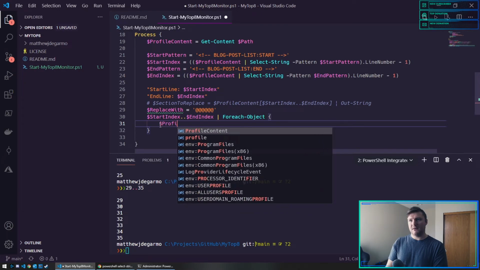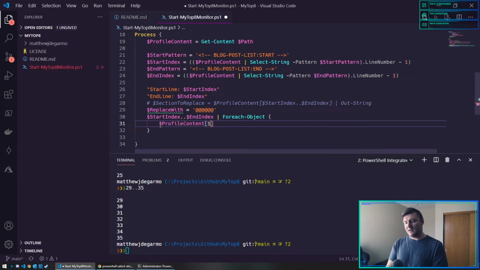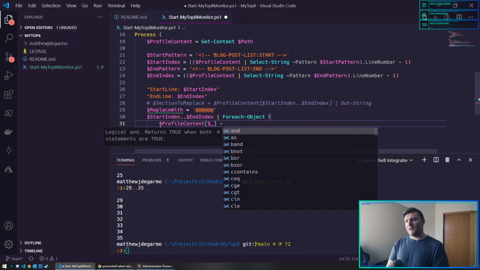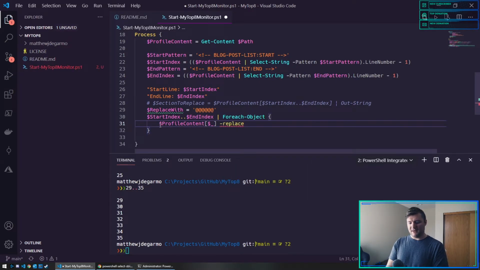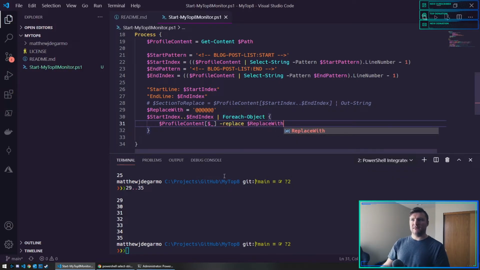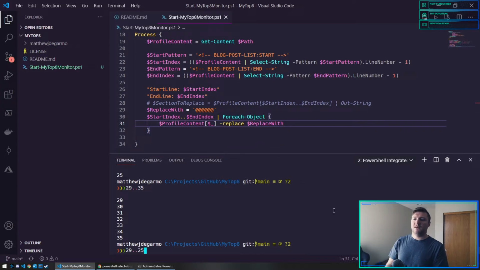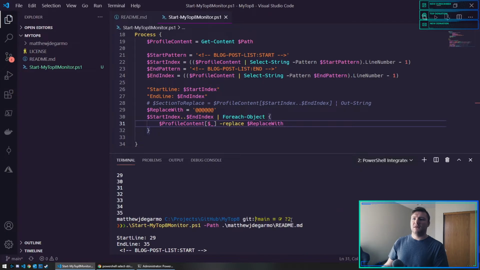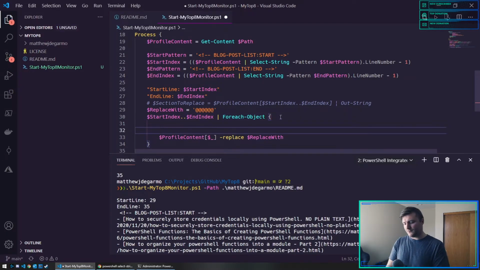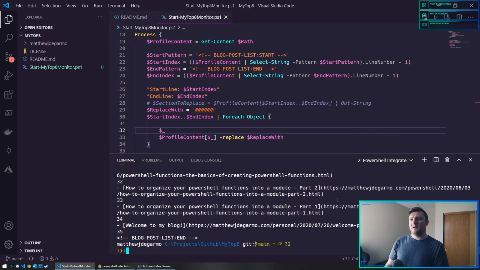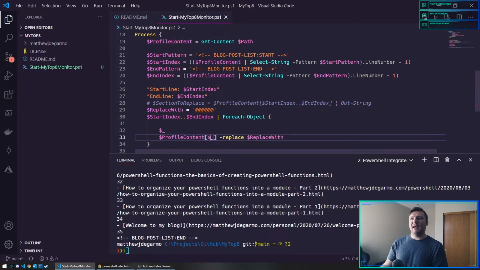So I would just say profile content at that index, replace with. This will replace every single line. Wait. Whoops. Yeah, see, that should spit out a number. 35. Profile content at 35. Let's reference it this way. Now, replace.